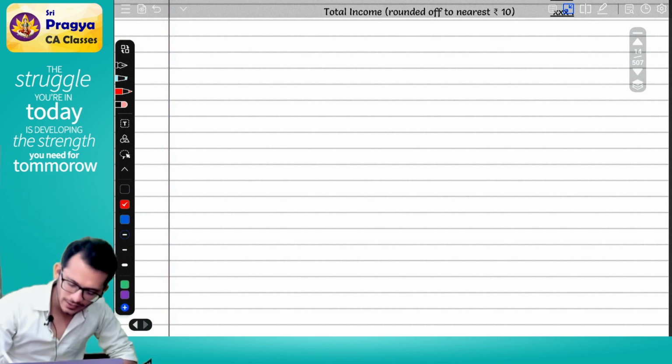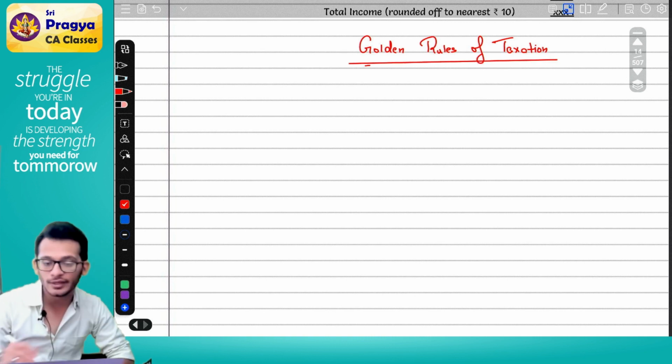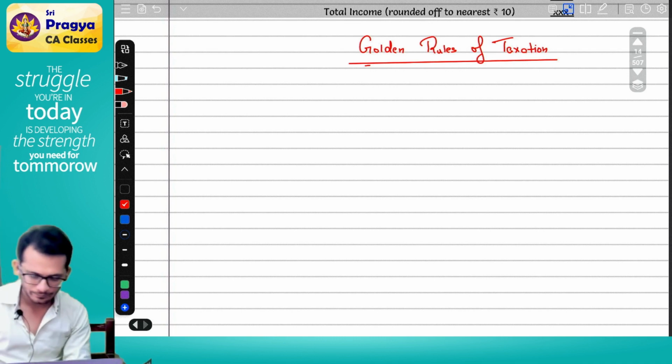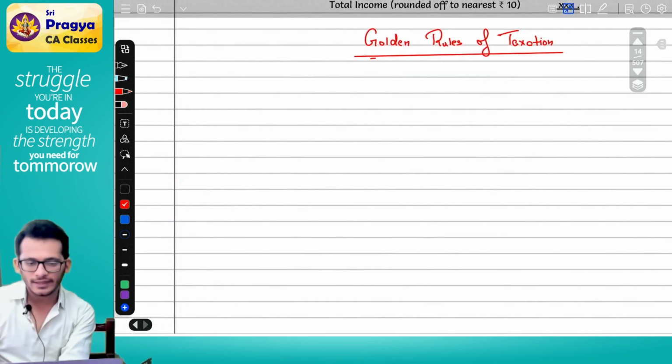Put a heading called golden rules of taxation. Your book will be delivered today, so you should have your concept book in your hand. Please make sure that whatever notes you have made, you pen them down in the book also. In the last page of your concept book, we are going to write golden rules of taxation.